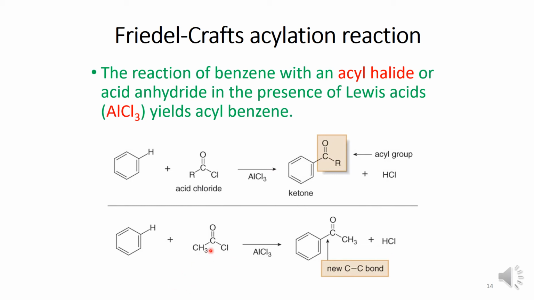If in place of CH3COCl we take acetic anhydride, the same acetophenone compound will form, but the byproduct would be acetic acid instead of HCl.